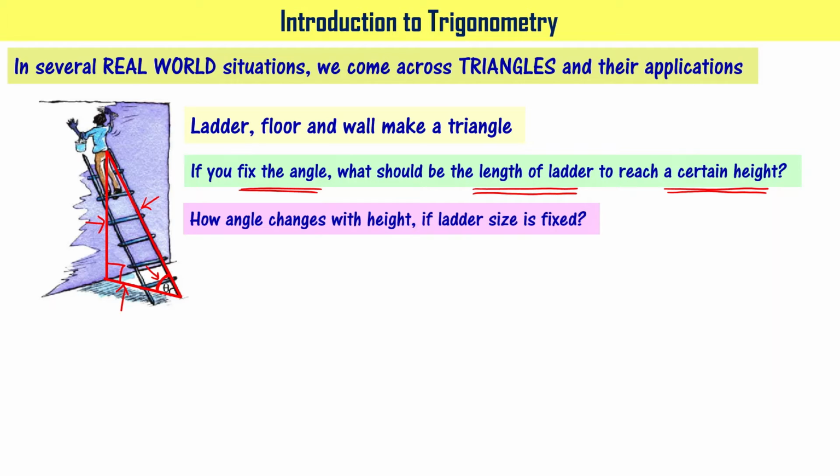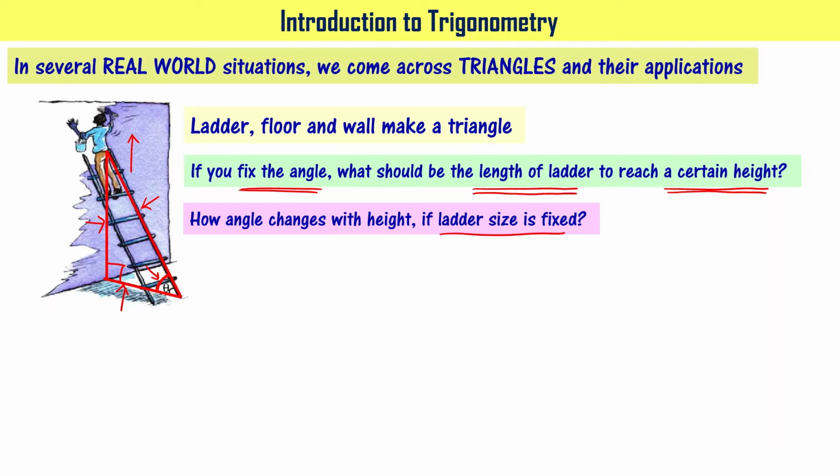How does the angle change with height if the ladder size is fixed? For example, the ladder size is fixed. By moving the ladder towards the wall or away from the wall, you can change the height to which the person is going, right? If you push the ladder towards the wall, the person can reach more and more height, right?